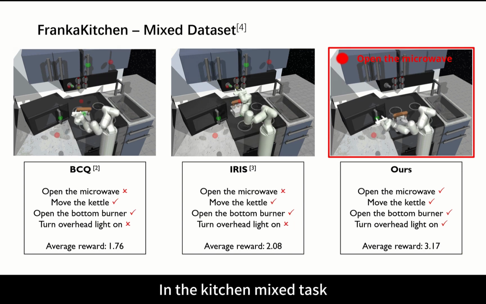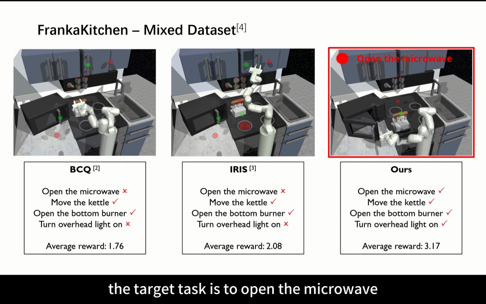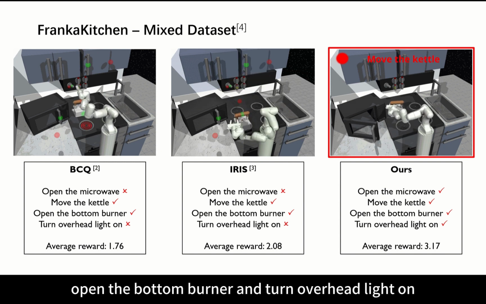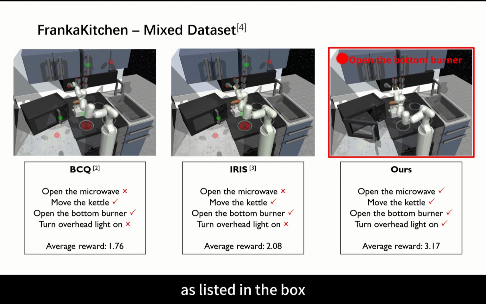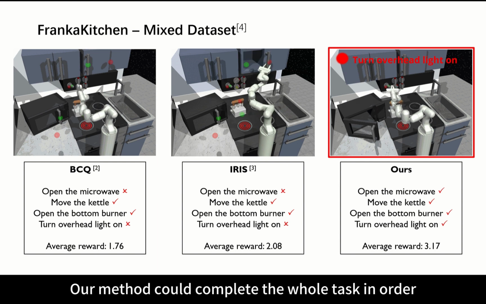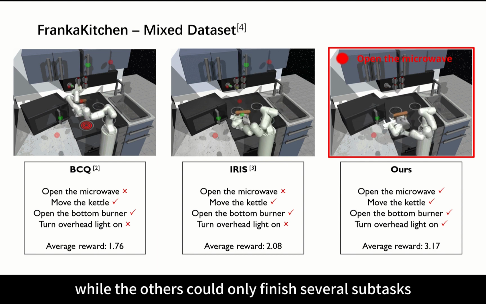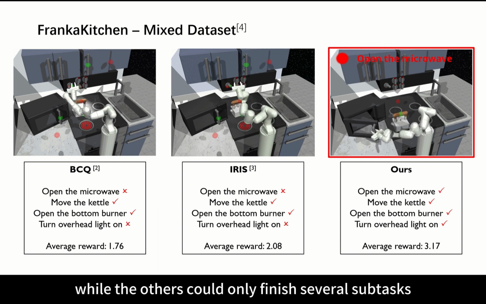In the kitchen mixed task, the target task is to open the microwave, move the kettle, open the bottom burner, and turn overhead light on, as listed in the box. Our method could complete the whole task in order, while the others could only finish several subtasks.